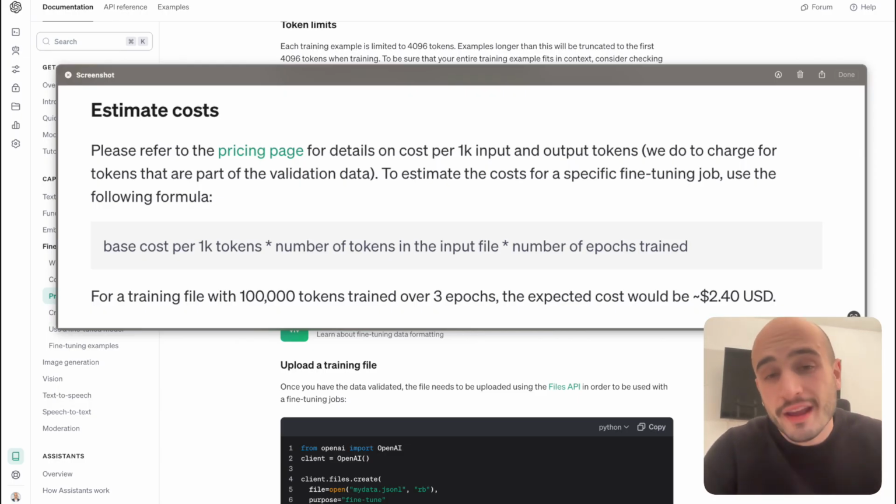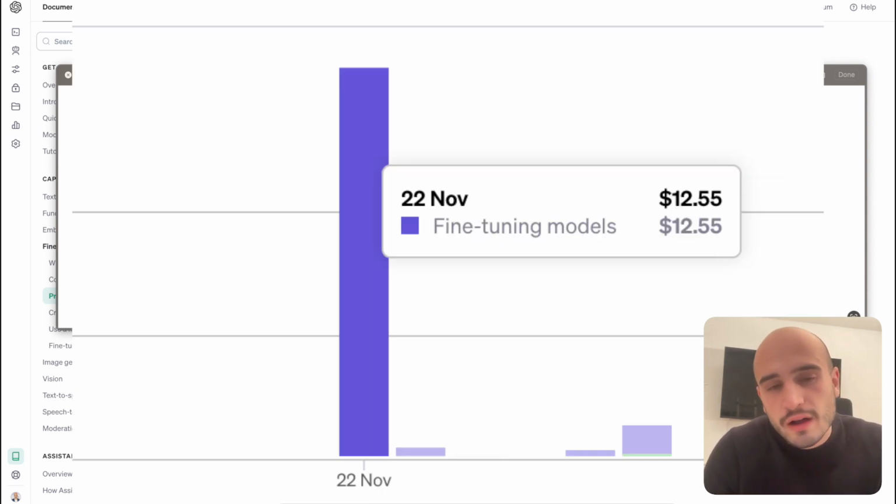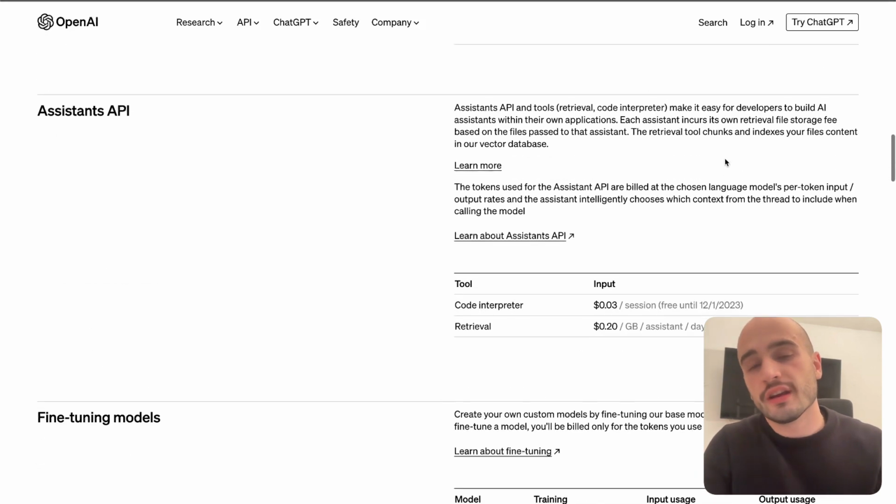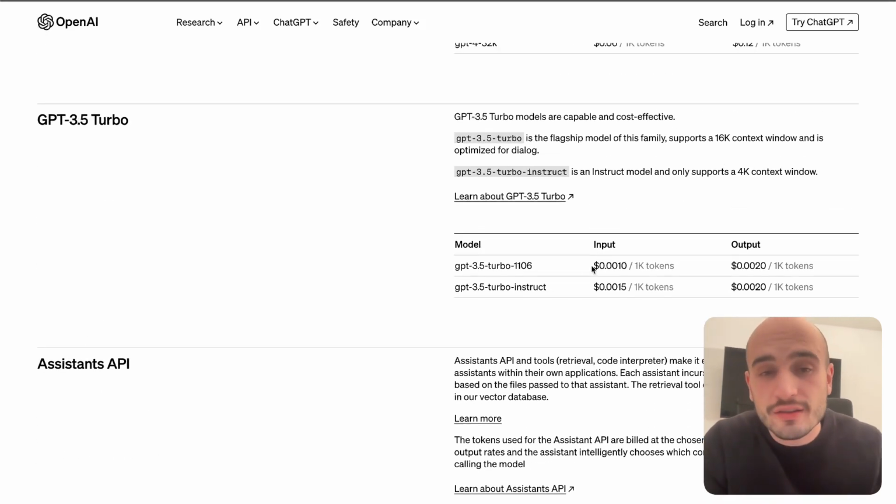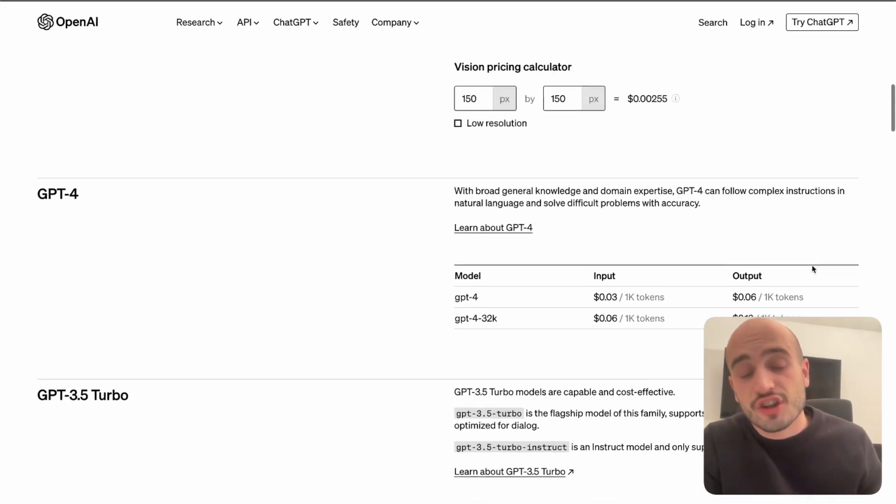Well, on OpenAI's website, you can see that you're charged by the amount of text that you're giving as examples, and the amount of time you're going to go over the same examples. In my case, it came out to $12 US. As for the cost of running it, it costs 3 times more than the base GPT 3.5 model, but it's still 10 times less expensive than ChatGPT 4.